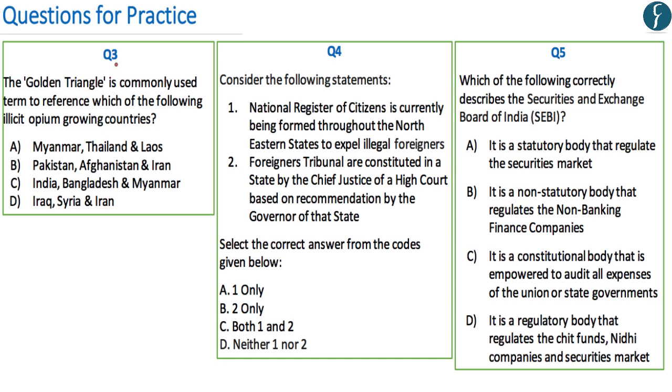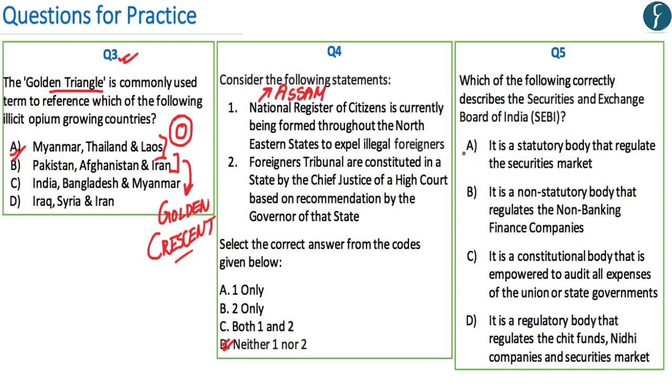Now the correct answer to question number 3 is A, Myanmar, Thailand and Laos, whereby the Golden Triangle is basically the border area between Myanmar, Thailand and Laos, which is a known security threat to India for growing opium. Similarly, the region of Pakistan, Afghanistan and Iran is known as the Golden Crescent, which is also a security threat for growing of opium. Now with regards to question number 4, as we have already understood, neither of the statements are correct, whereby the NRC is being formed in the state of Assam only currently. While with regards to question number 5, the correct answer is A.